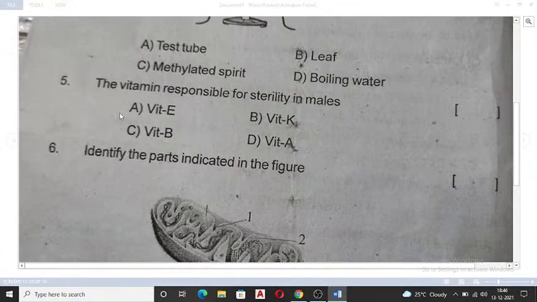Coming on to the vitamin responsible for sterility in males. Vitamin K for blood clotting. Ma'am, vitamin A for eye, vision, night blindness and all. Ma'am, vitamin B, there are a lot of them. B1, B2, B3, B12, B6 and all. B12 cyanocobalamin, which is synthesized by the bacteria in the stomach. Very good. So vitamin E, of course, vitamin E is responsible for sterility in males.